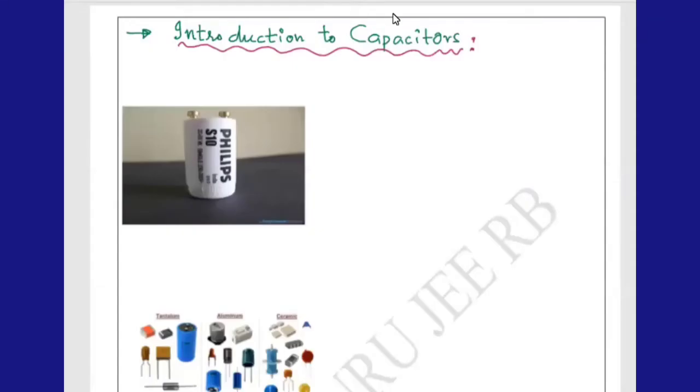Morning all. Today we are going to start the introduction to capacitors. So what exactly is a capacitor? Let us understand it in a better manner.